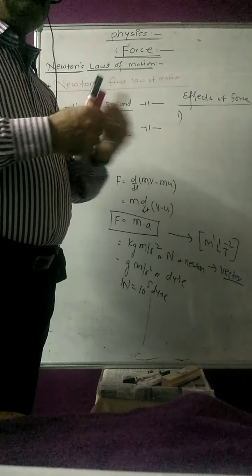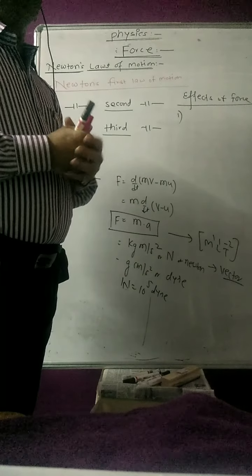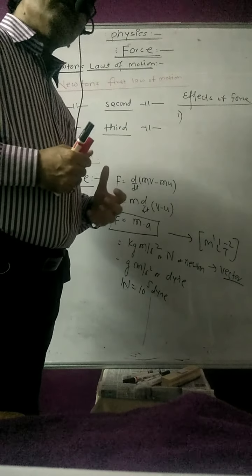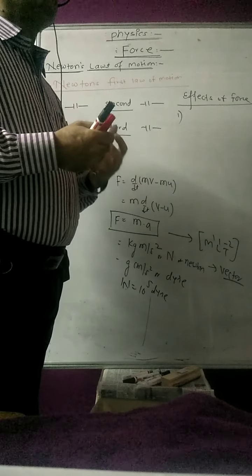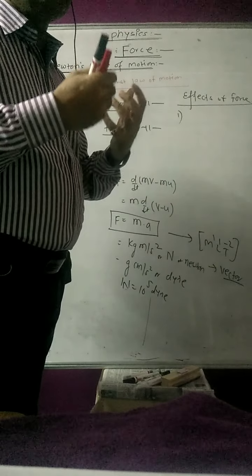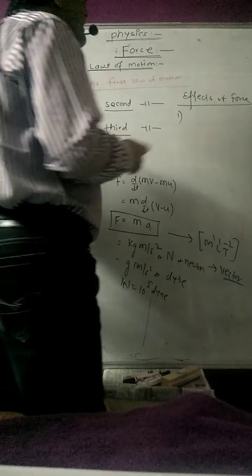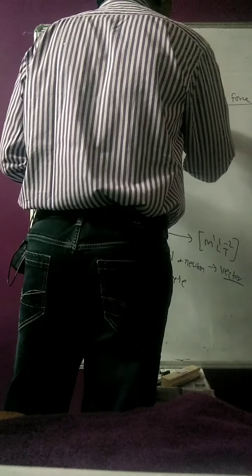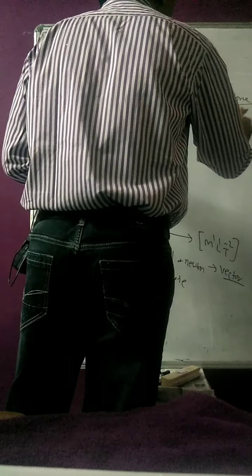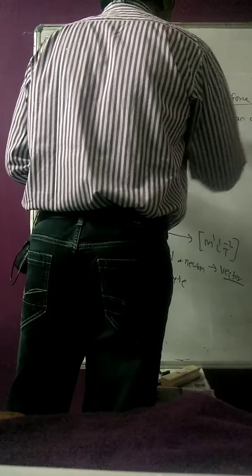Or if you are pedaling a cycle, you are increasing the speed of the body, because of applying force on that bicycle you can accelerate it. Or when the body is in motion and you apply force, the body comes to rest also. So applied force can change the speed of the body.